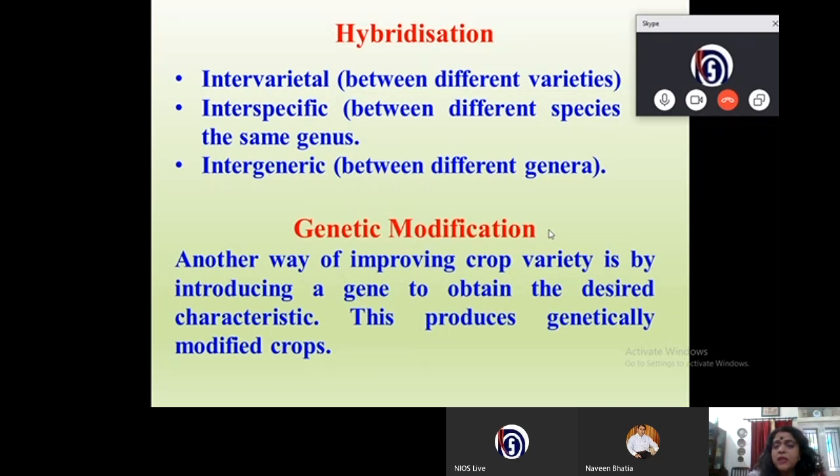I'll give you an example of genetically modified crop. You must have heard of BT brinjal. BT brinjal does not get infected by insect pest, because it has a gene which is called a cry gene, which comes from a bacteria called Bacillus thuringiensis, and therefore makes the plant resistant to the insect pest. And in this way, we modify the plant and obtain desired characteristics.